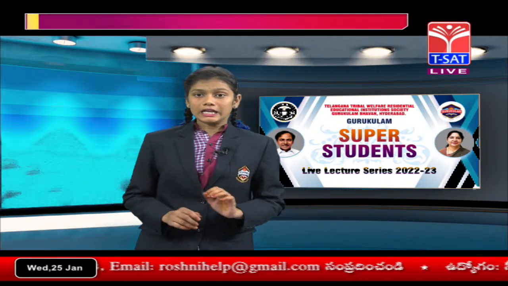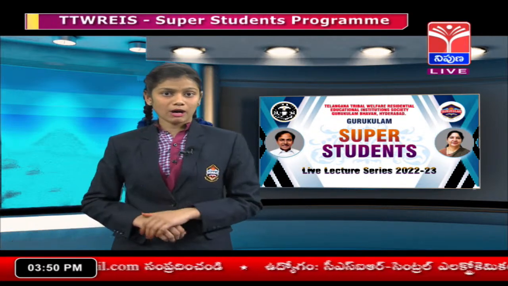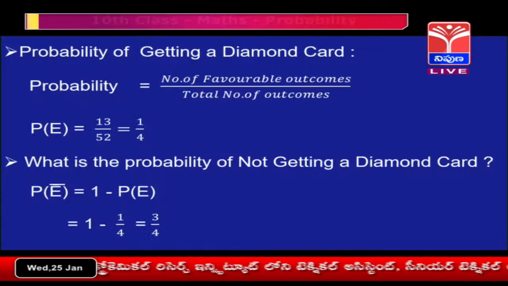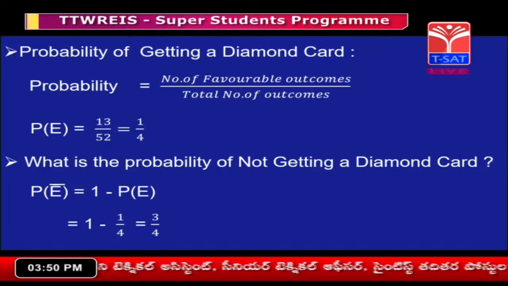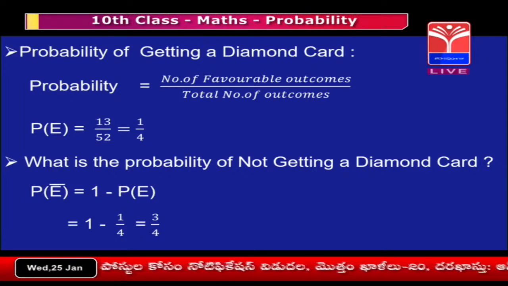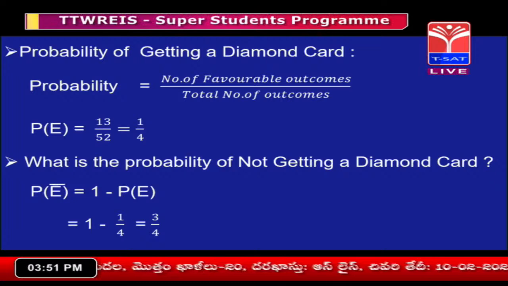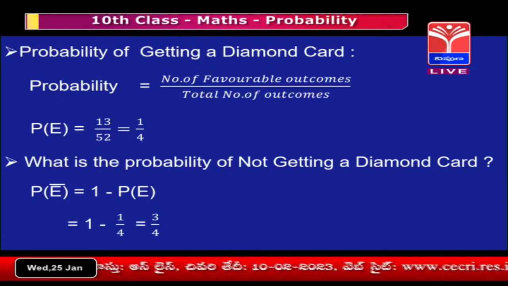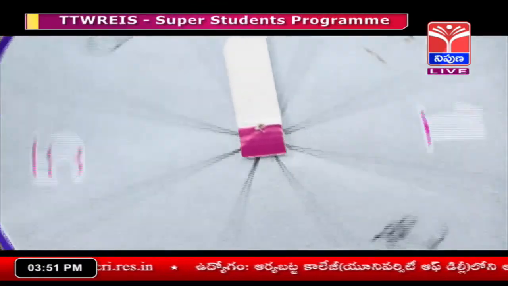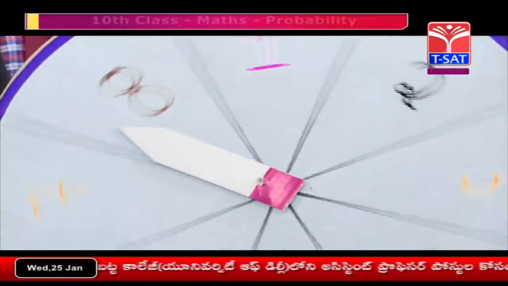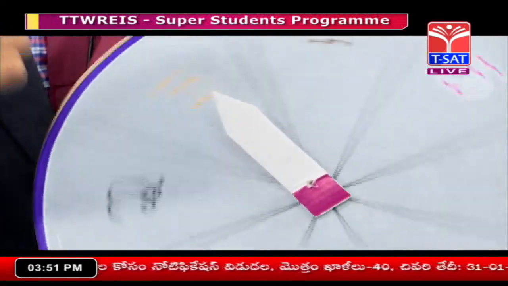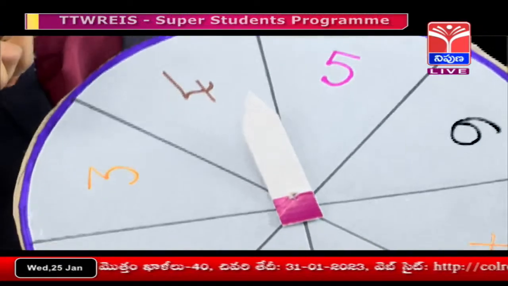Now let me ask you a few questions about this topic. In this wheel we can see the numbers from 1 to 8, and if we spin this wheel, what is the probability of getting an even number?